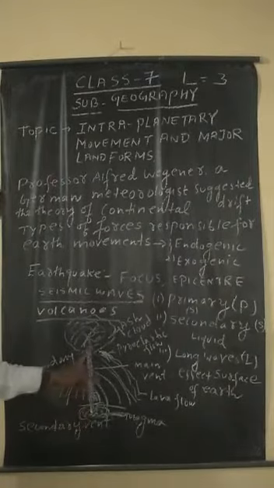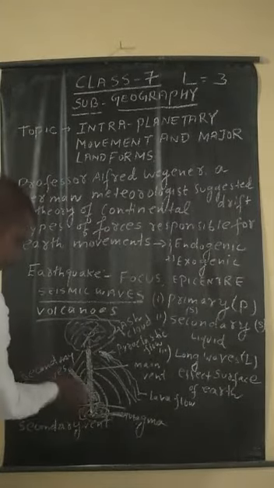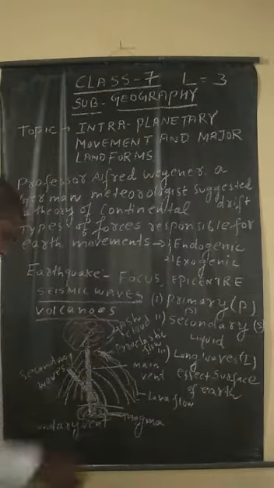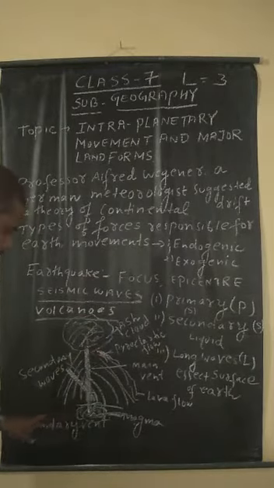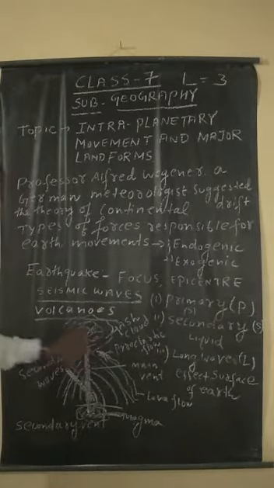And this one is also a secondary vent. Here magma comes out also, and this is the secondary one when the magma comes down from this. This is the structure of the volcano.